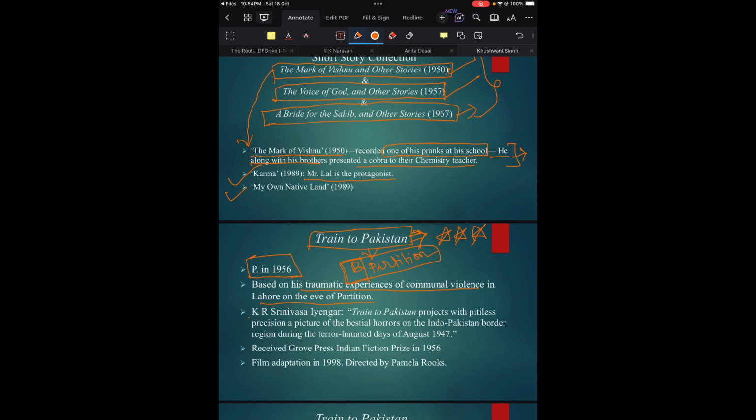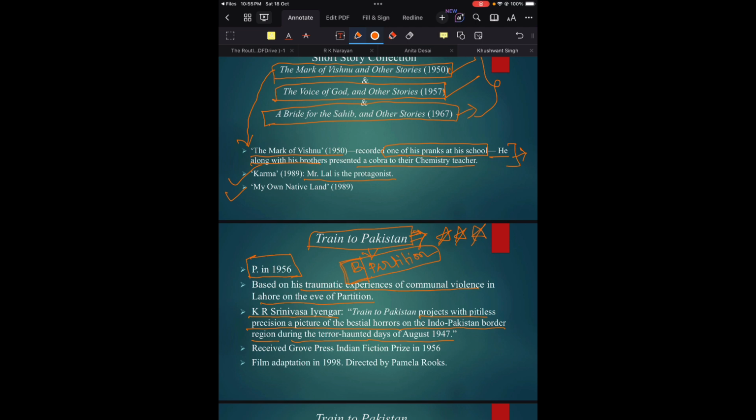K.R. Srinivasa Iyengar, another important author in Indian writings in English, commented regarding Train to Pakistan that it projects with pitiless precision a picture of the bestial horrors of the Indo-Pakistan border region during the haunted days of August 1947. We all know, even if not in detail, at least at surface level, the terrible, horrific experiences of those who witnessed the partition.